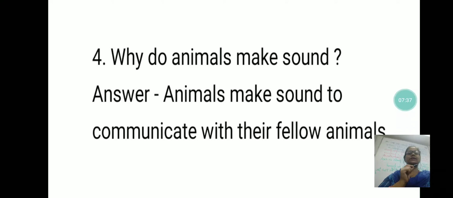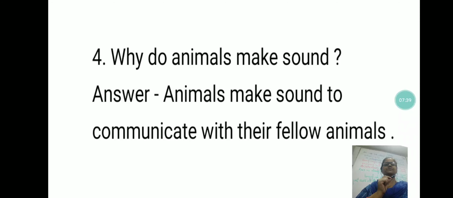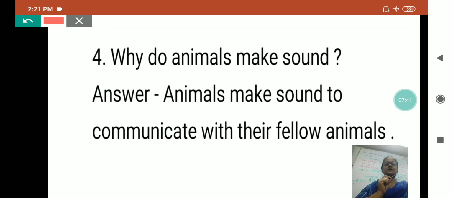Now why do animals make sound? This is very interesting. Why do we people make sound? We make sound to convey our message, to express our feelings and emotions. We talk, we make sounds. Like that only, animals also make sound to convey their message and feelings to their fellow animals.